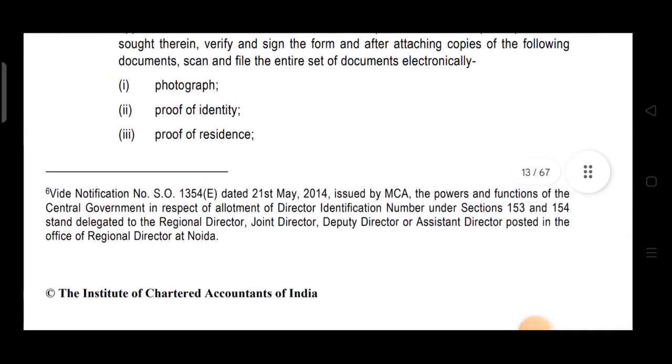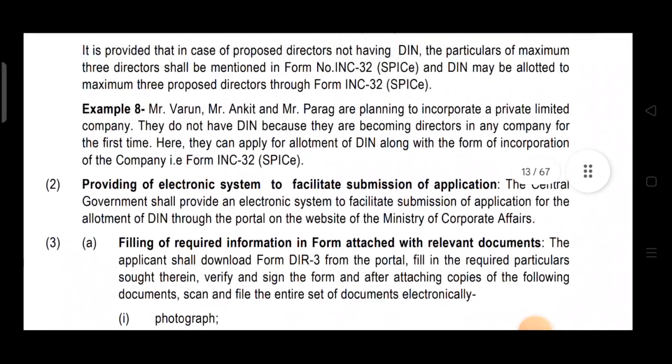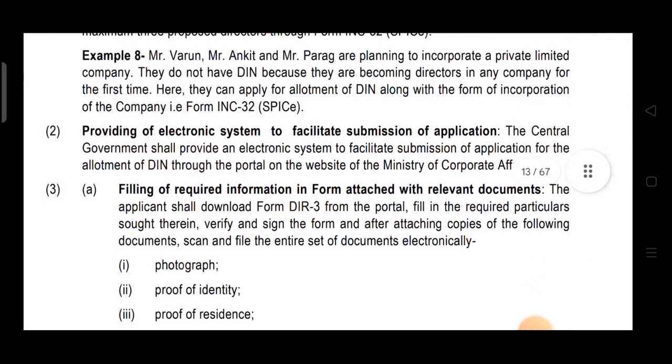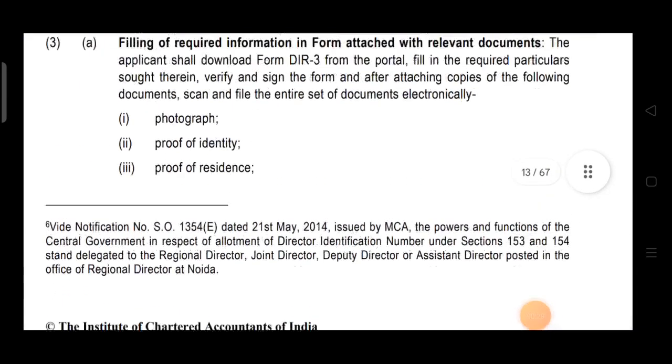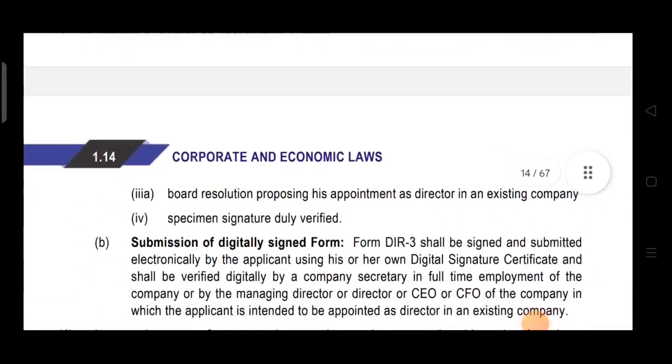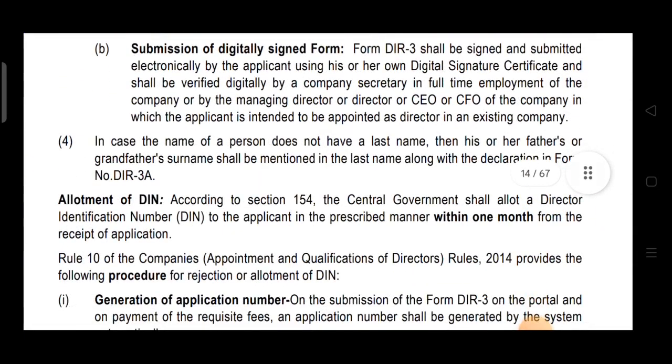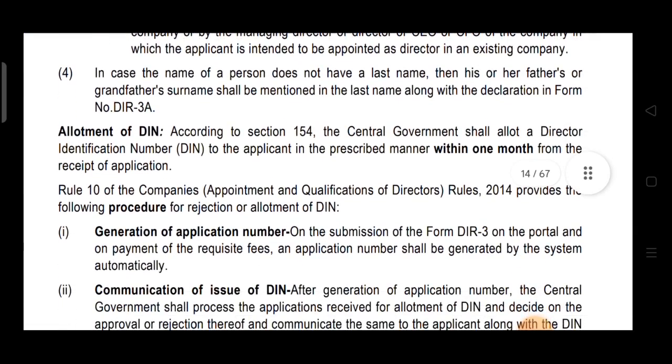So over here what we have studied is that the applicant is required to file the application for DIN. Form number DIR 3 is filed with the necessary attachments, and it is verified, digitally signed, everything is done. After filing this form, what will happen? DIN will be allotted by the central government. The central government shall allot the DIN to the applicant within 1 month. The time period is 1 month from the receipt of application, from the date the application is received by the CG.